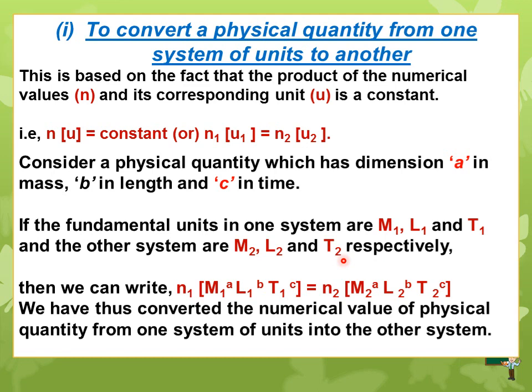Then we can write n1 m1^a l1^b t1^c is equal to n2 m2^a l2^b t2^c. Thus, we converted the numerical value of a physical quantity from one system of unit into another.